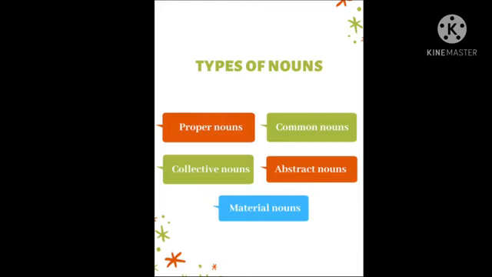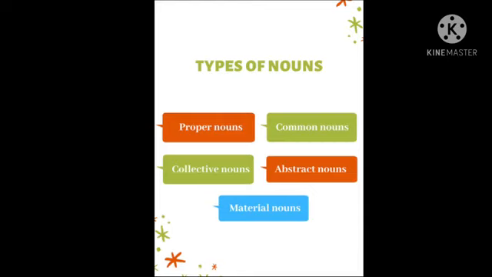When you are not doing your homework, your teacher scolds you. At that time you will feel sad. That sadness is again an abstract noun. Then when you tell the truth, your teacher will appreciate you, because you have the quality of honesty. That honesty is again an abstract noun.